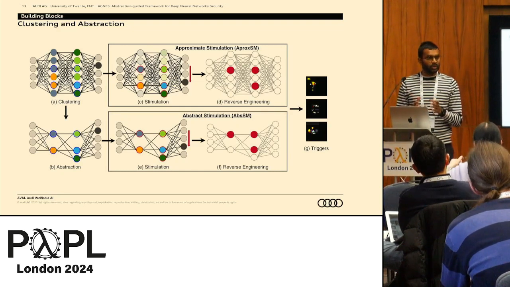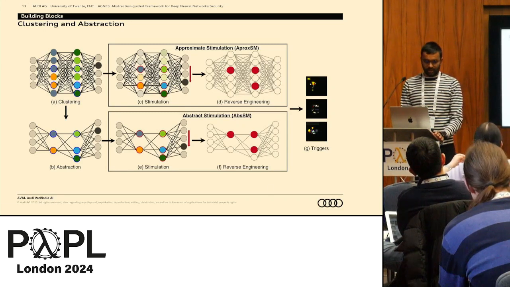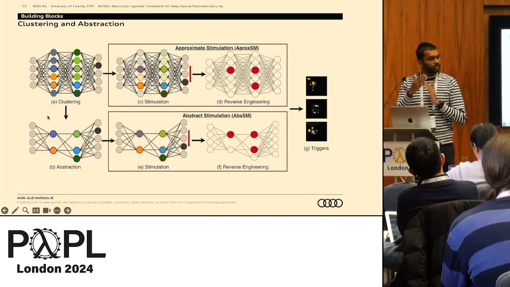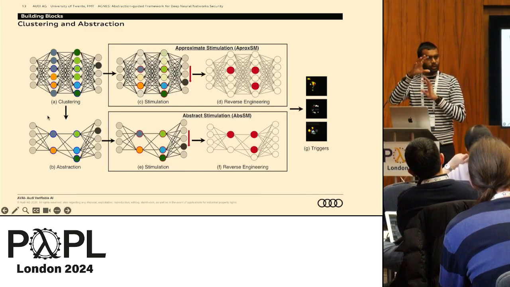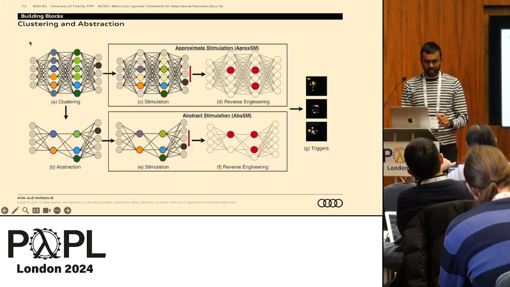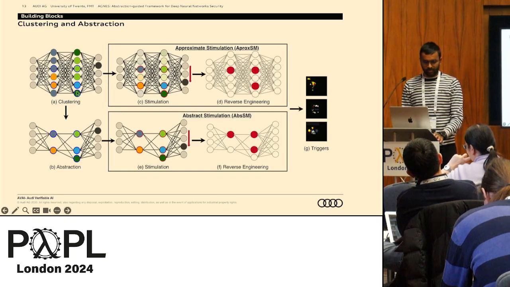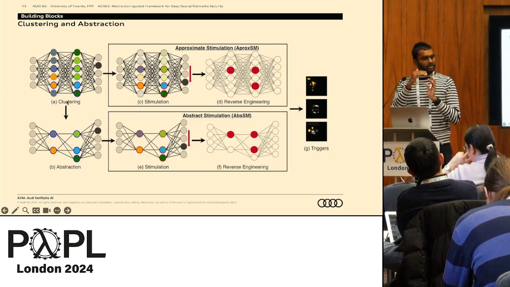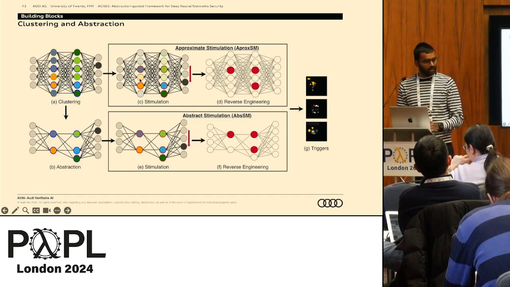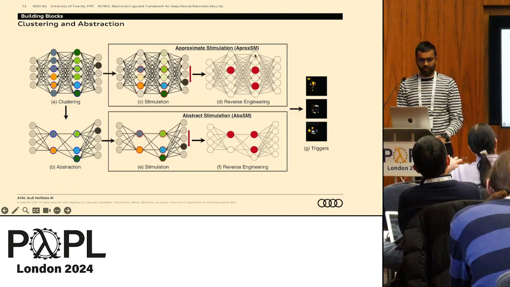First one is the approximate based clustering. So you see on the left, this is the neural network, and what we do is cluster the neurons in each layer to get some groups, and then we identify the cluster representatives, where the groups are colored and representatives are highlighted. What we propose is 2 different methods. One is we try to only stimulate the representatives, and then find the compromised neurons from the representatives. This is the approximate method.